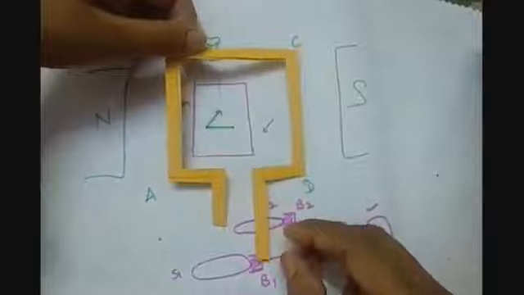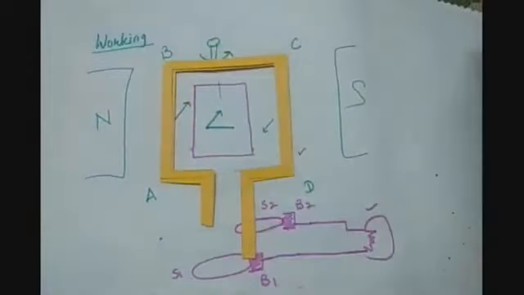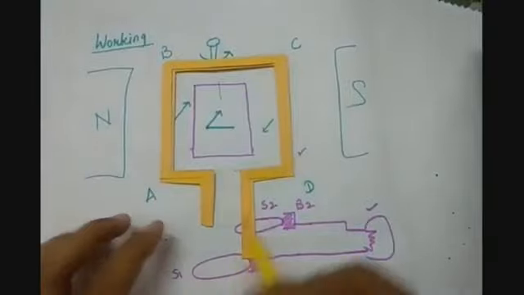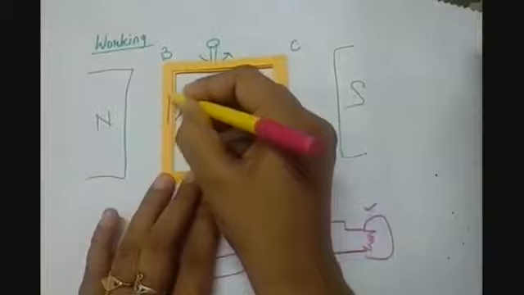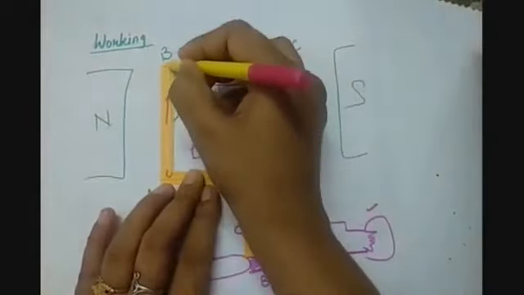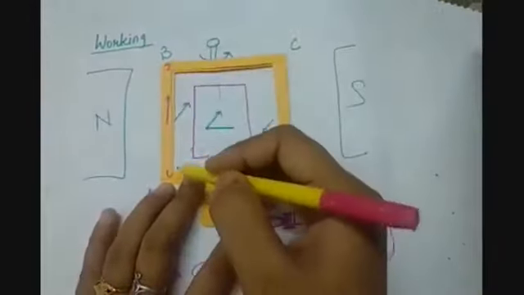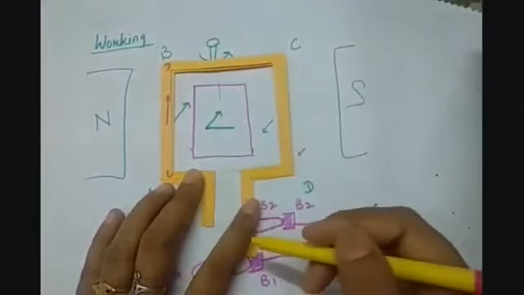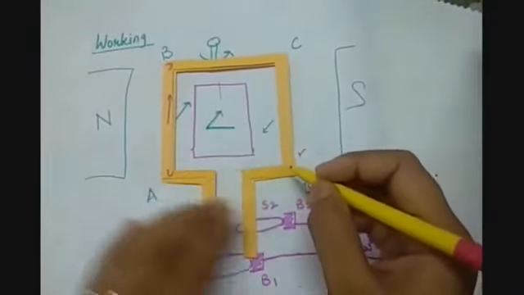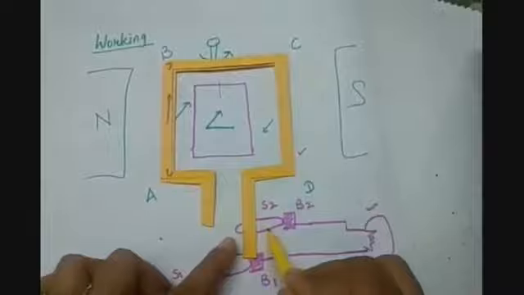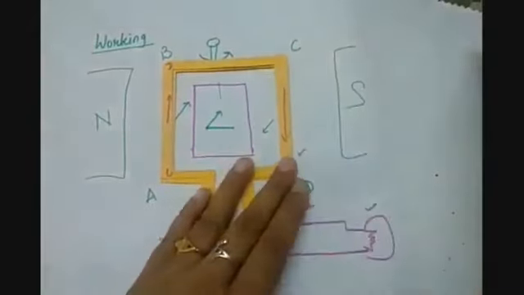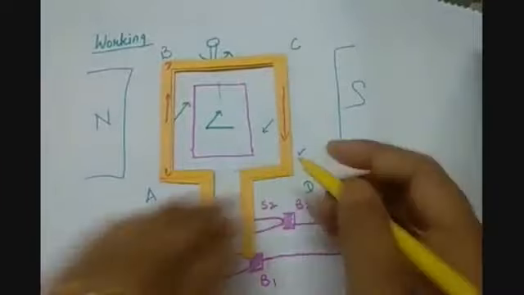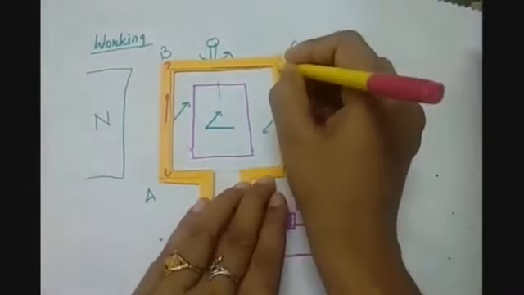The direction of the current will be reversed after the first half revolution of the armature coil. So now this arm, which was CD, is having a current flow in this direction, which is connected to S2, remember, and this is having a current direction which is arm AB.